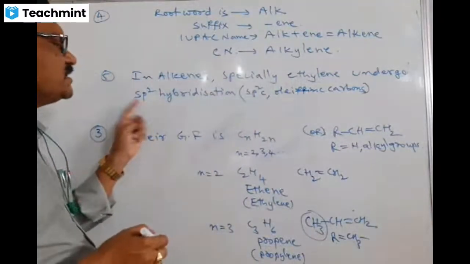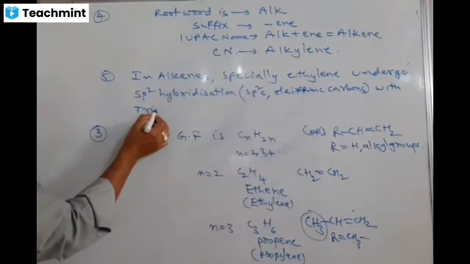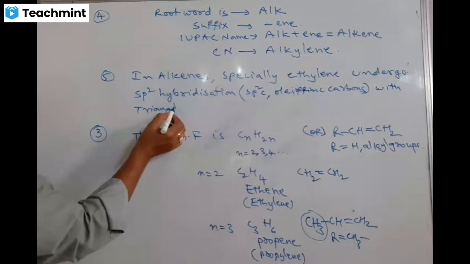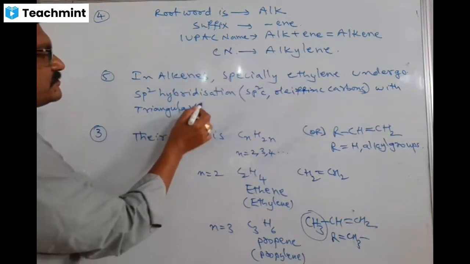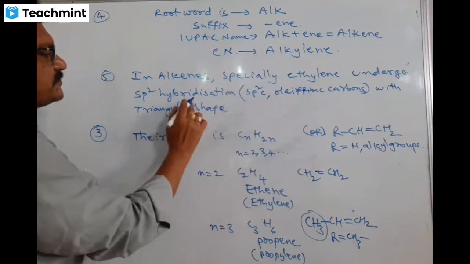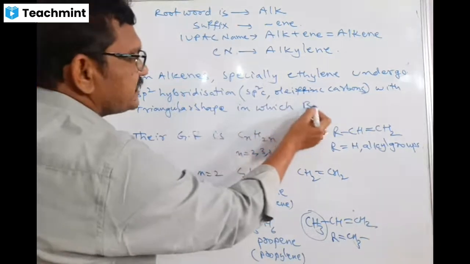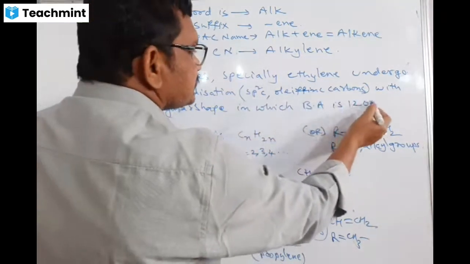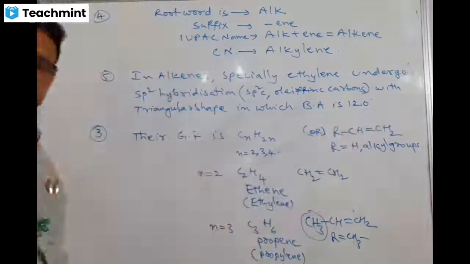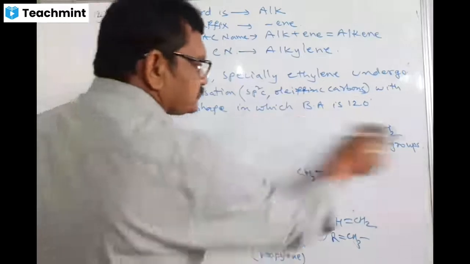Here, what happened? It undergoes hybridization with a triangular shape, in which the bond angle is 120 degrees. Bond angle is 120 degrees. I am explaining very clearly. See, look at the board.